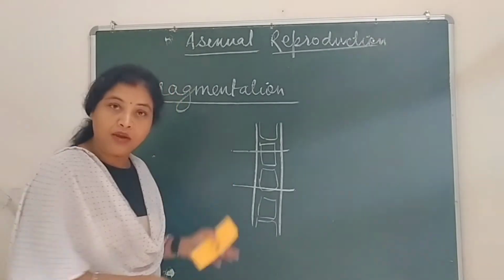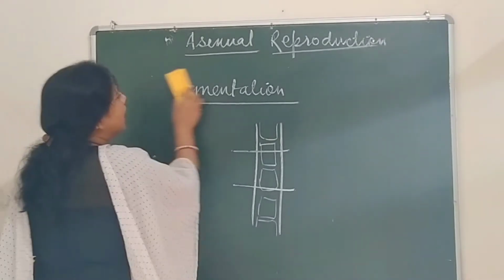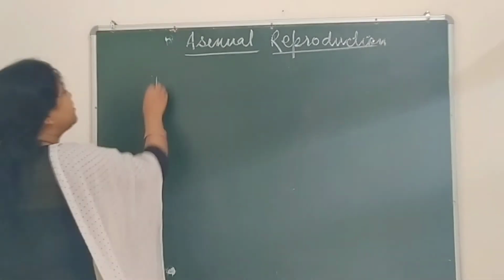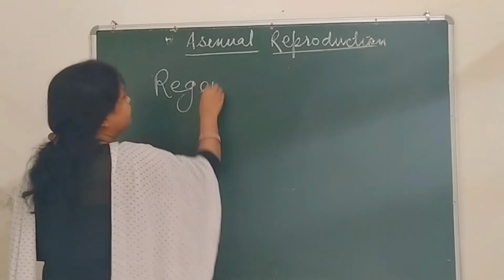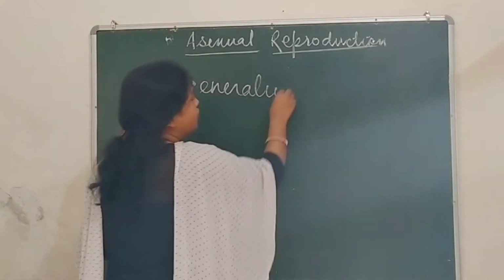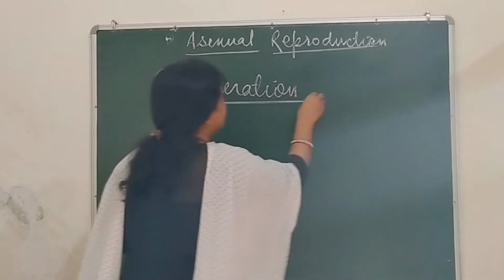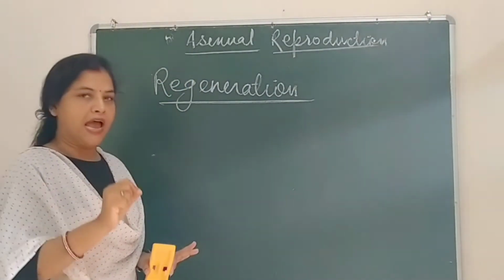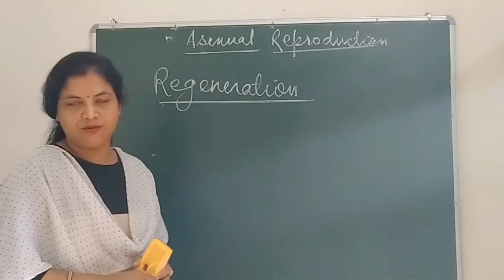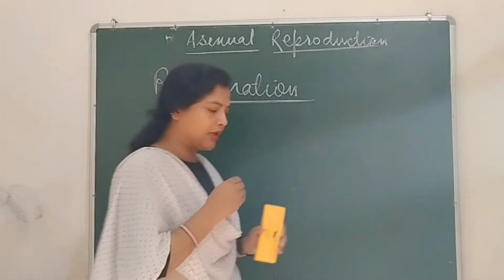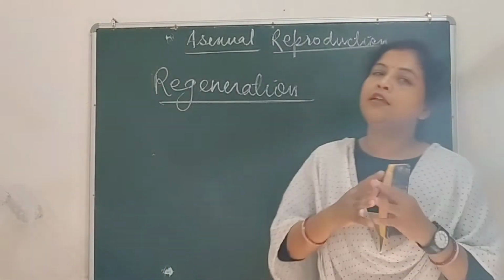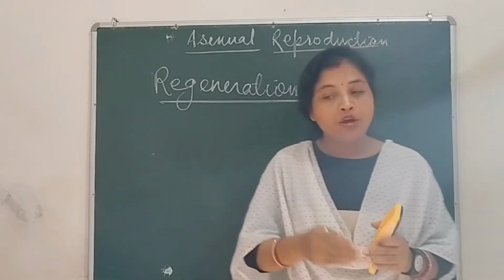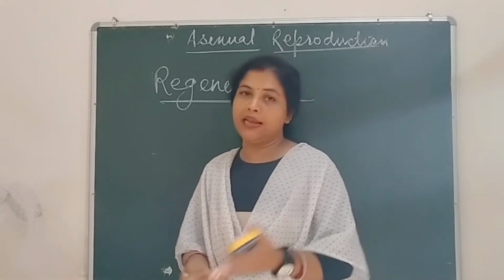This is fragmentation. Now let us know about regeneration. What do we mean by regeneration? It also occurs in lower multicellular organisms which have a simple level of organization. मैंने आपको क्लास 9 में बताया था कि बॉडी ऑर्गेनाइजेशन डिफरेंट टाइप्स का है. बॉडी ऑर्गेनाइजेशन सेल्यूलर लेवल का भी हो सकता है, लाइक अमीबा.